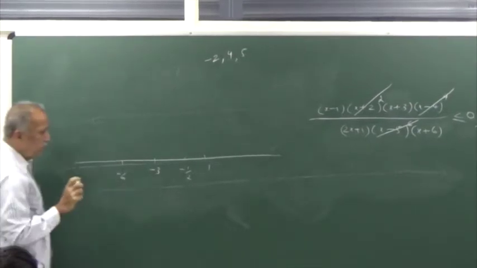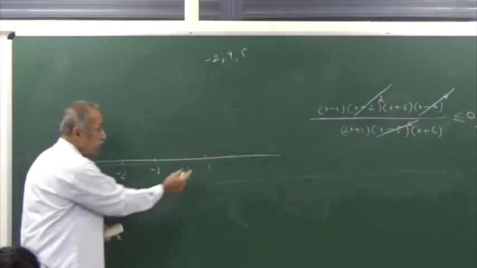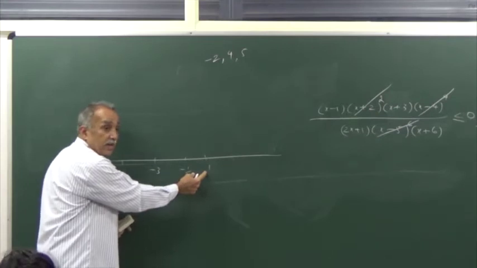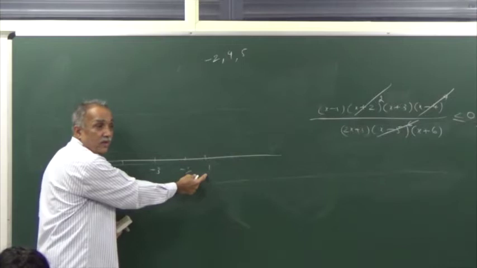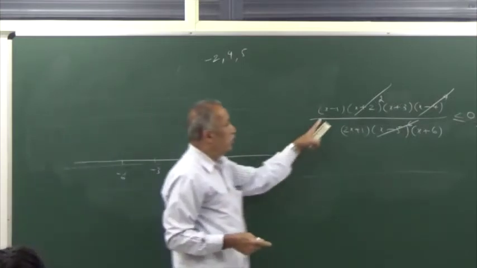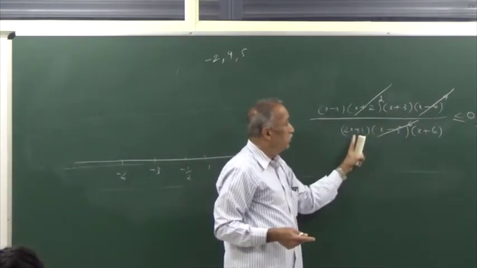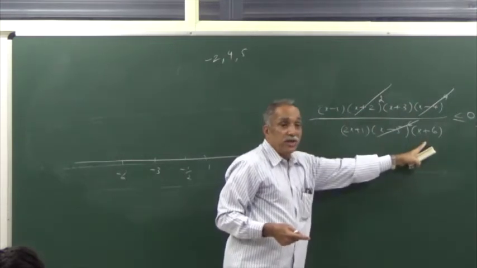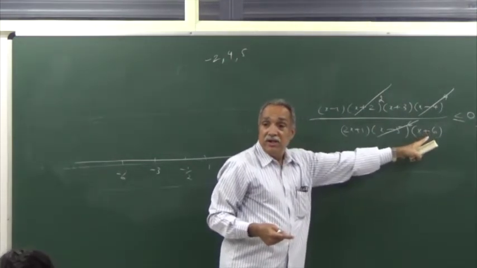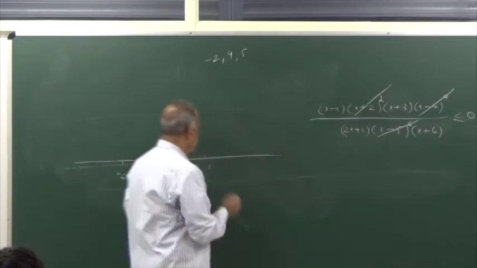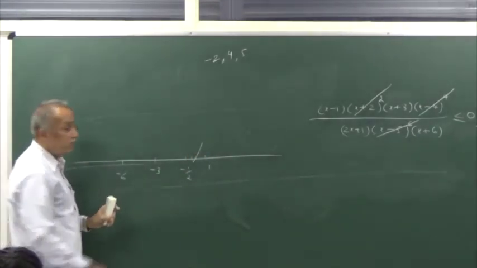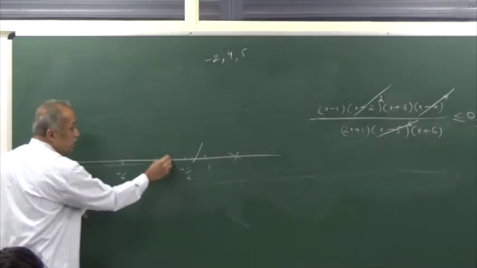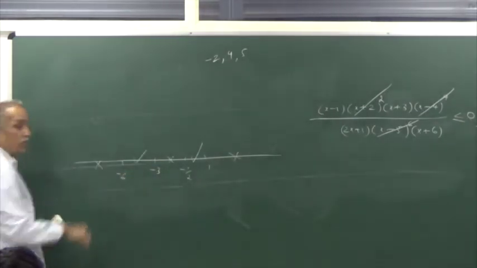Sample point. Okay, I will choose a different sample point. I will choose this interval. A sample point belonging to this interval is 0. Okay. At 0, negative, positive, positive, positive. Is the inequality satisfied? Yes. So this is a part of the solution set. Agreed? This cannot be. This has to be. This cannot be.